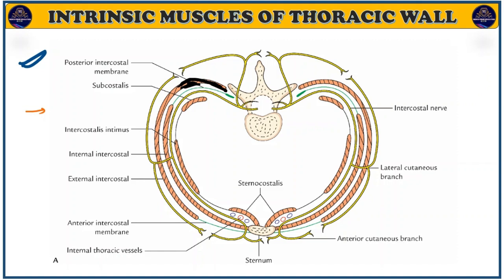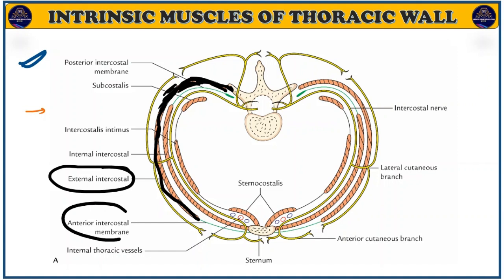How does the arrangement from superficial to deep look? First, the outer superficial one is known as the external intercostal muscle. Here you can see this muscle attaches to the vertebra posteriorly, and after that this muscle goes like that and attaches to the membrane known as the anterior intercostal membrane.